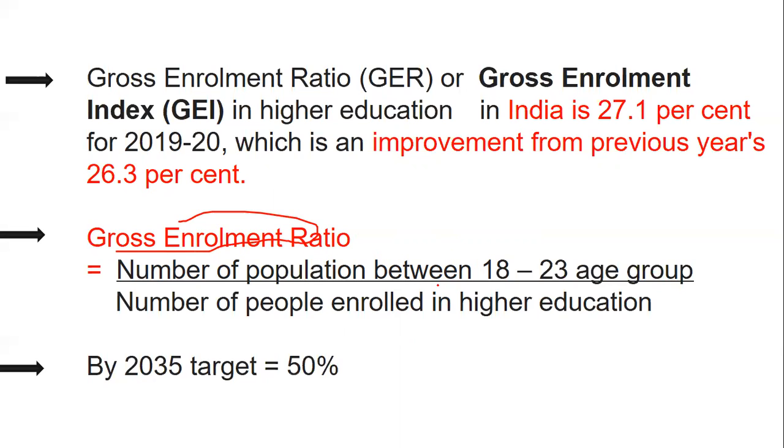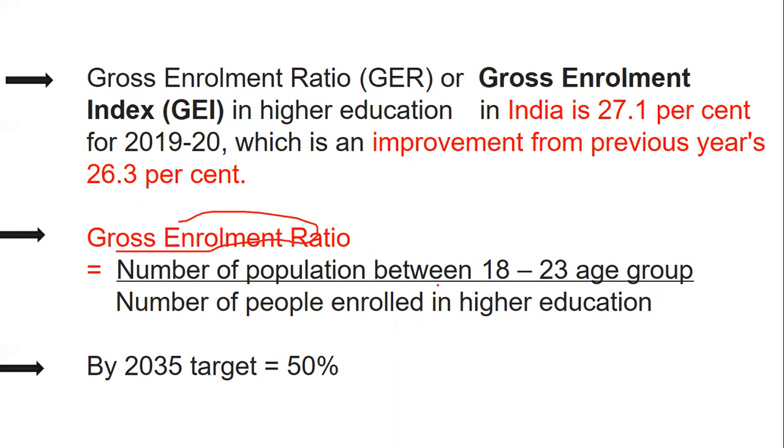By 2035, the target is to reach 50%, which means on average twice what we are today, in a span of around 13 years. So this is what you have to keep in mind.